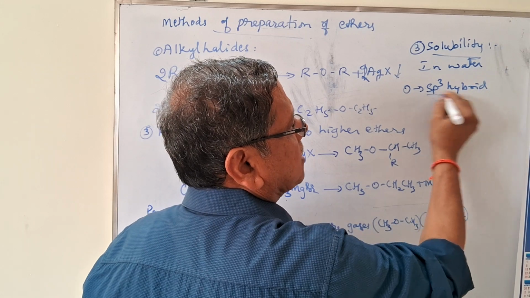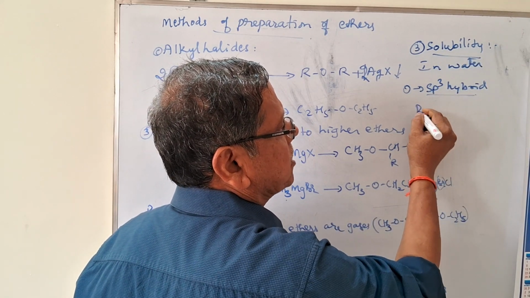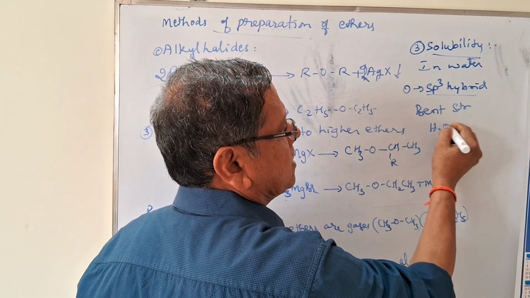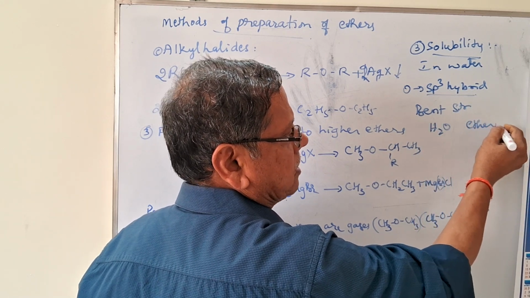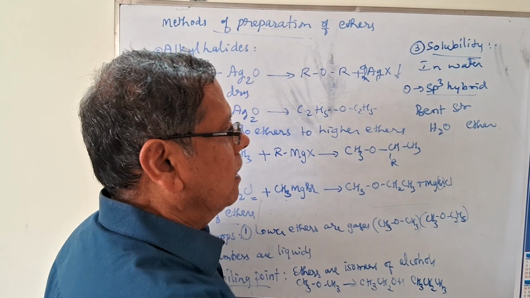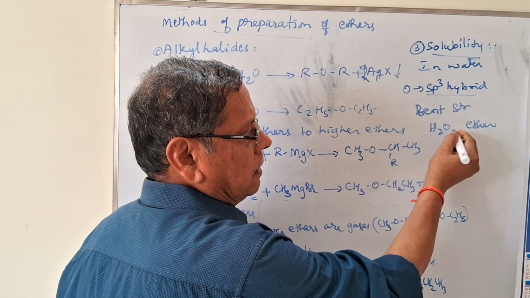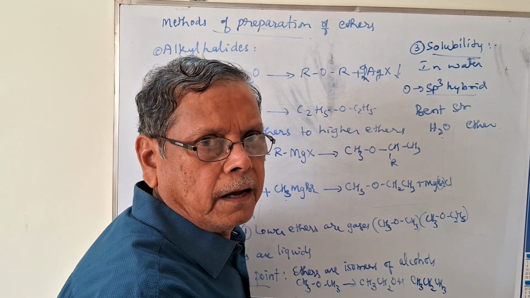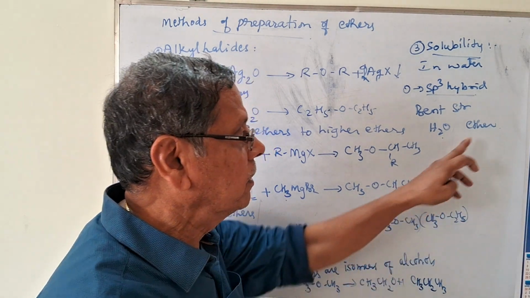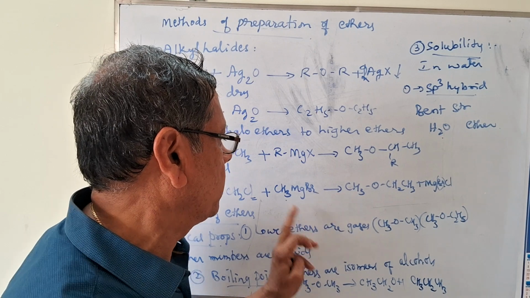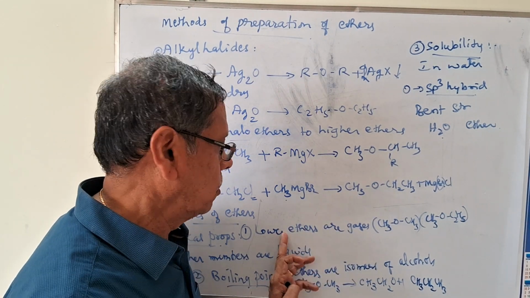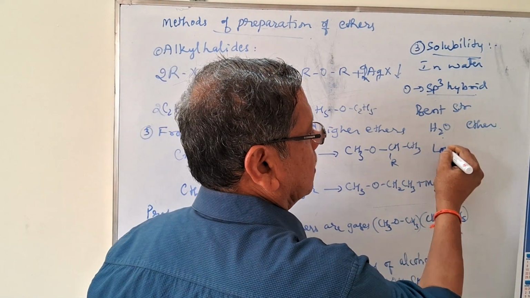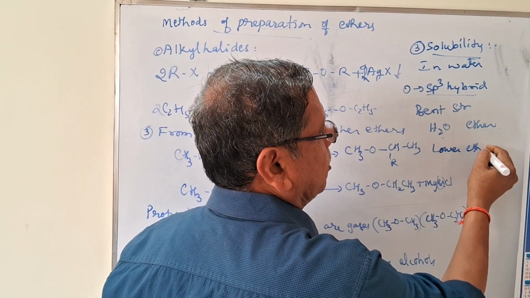That's why both these molecules are having the bent structure. Both means water as well as ethers. They have got the bent structures. And oxygen atom of this water and oxygen atom of the ether, almost they are available if the ether contains the low molecular mass alkyl groups. That is lower ethers. So lower ethers are highly soluble.